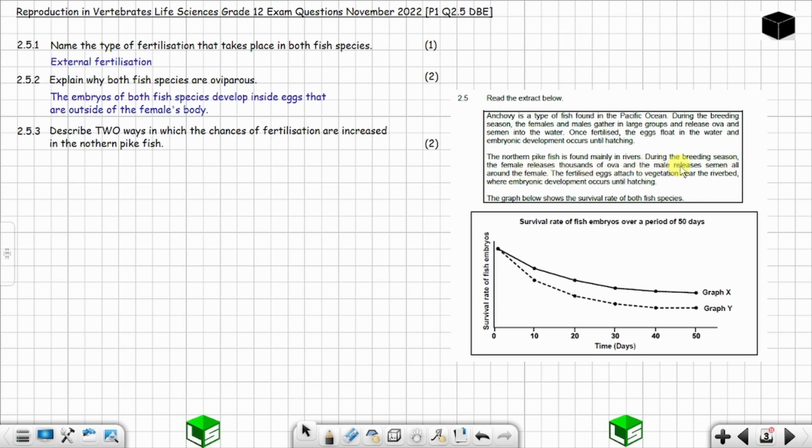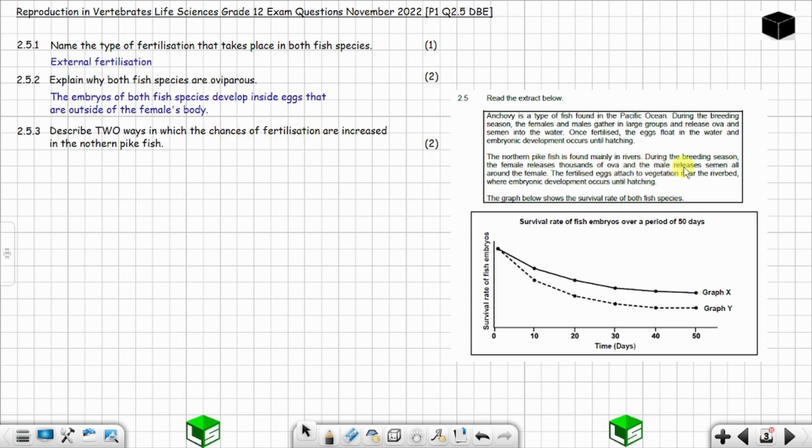So this is how the chances of fertilization are increased. Because when the female releases thousands of ova, the chances of fertilization are increased because you have many ova. Some of them are going to be fertilized and some of them are not, but you have many of them. So this is a way of increasing the chances of fertilization.